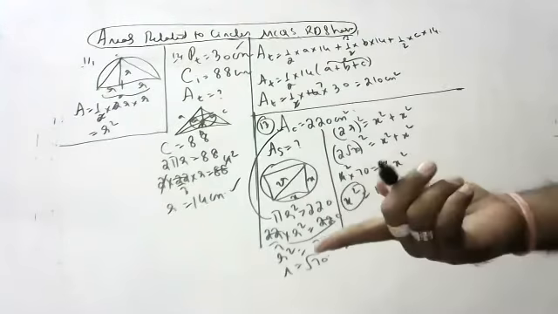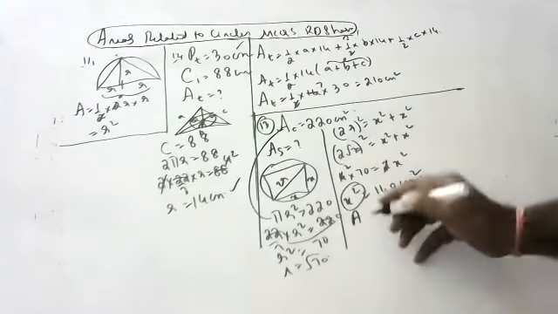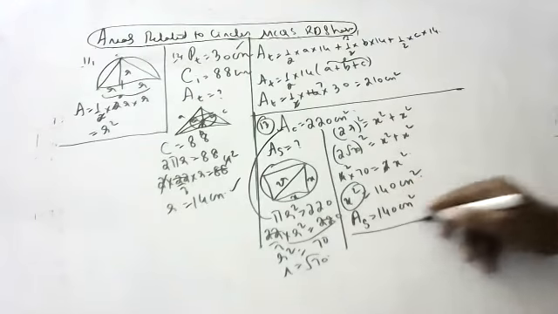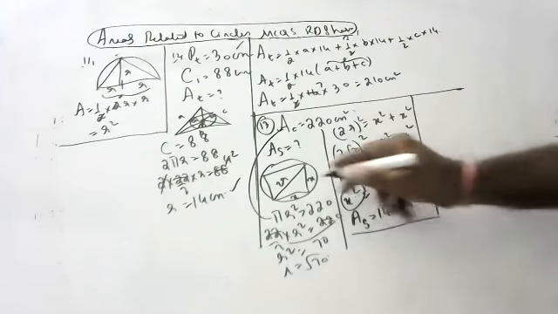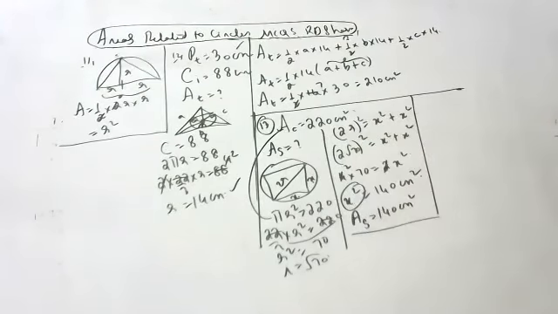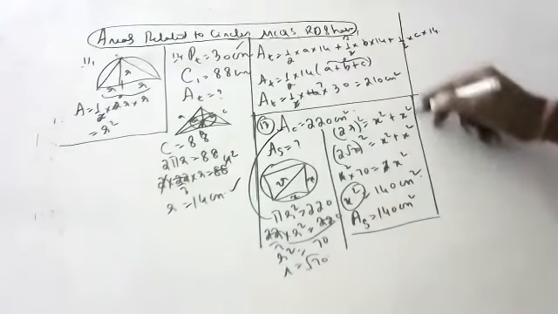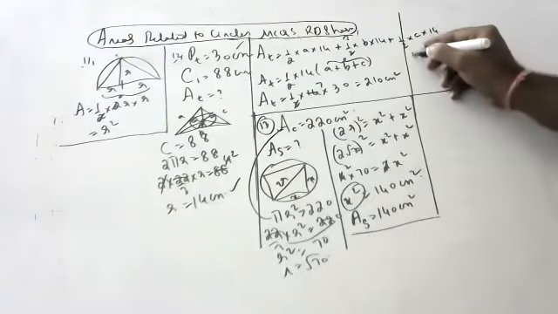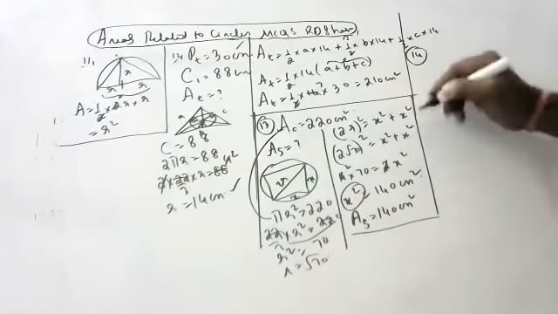X square is nothing but area of square. So area of square is 140 centimeters square. Simple, children. X square means side square, and side square is only area of square. Area of square is 140. That's all. No need to do again the root and find the side and square it again. There is no fun in that. I am going to see the 14th question here.